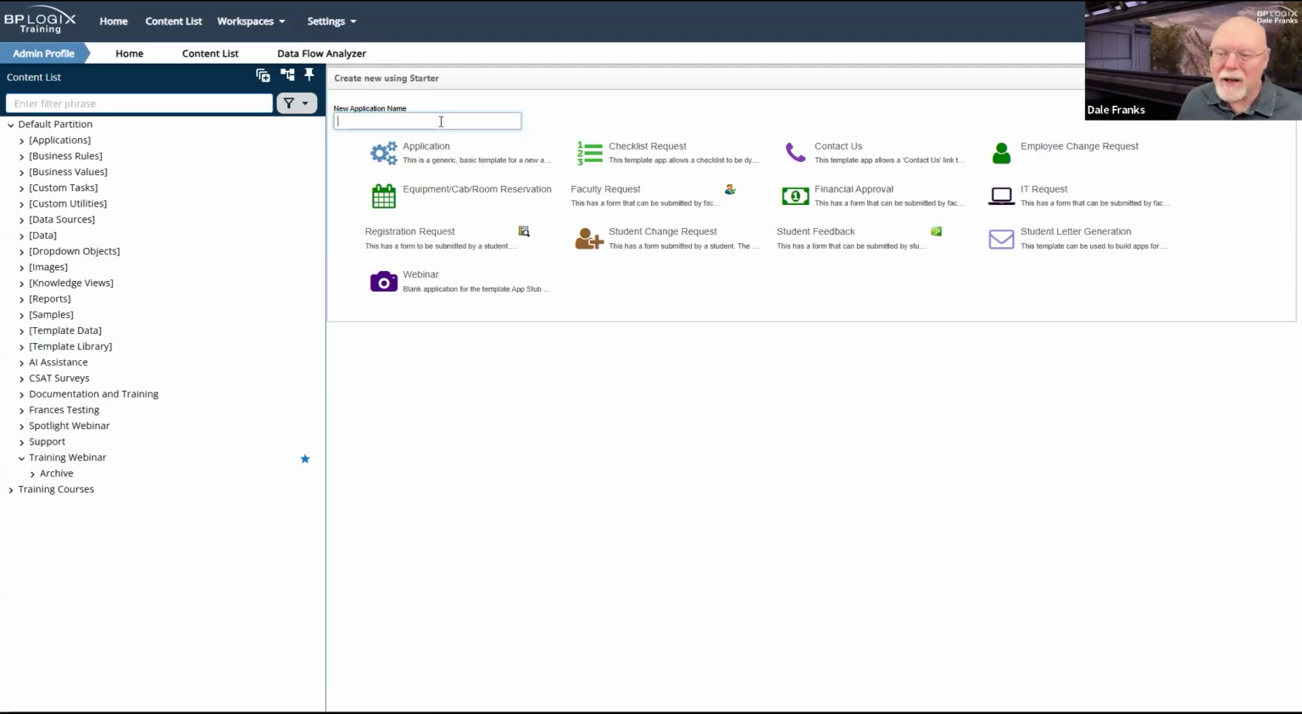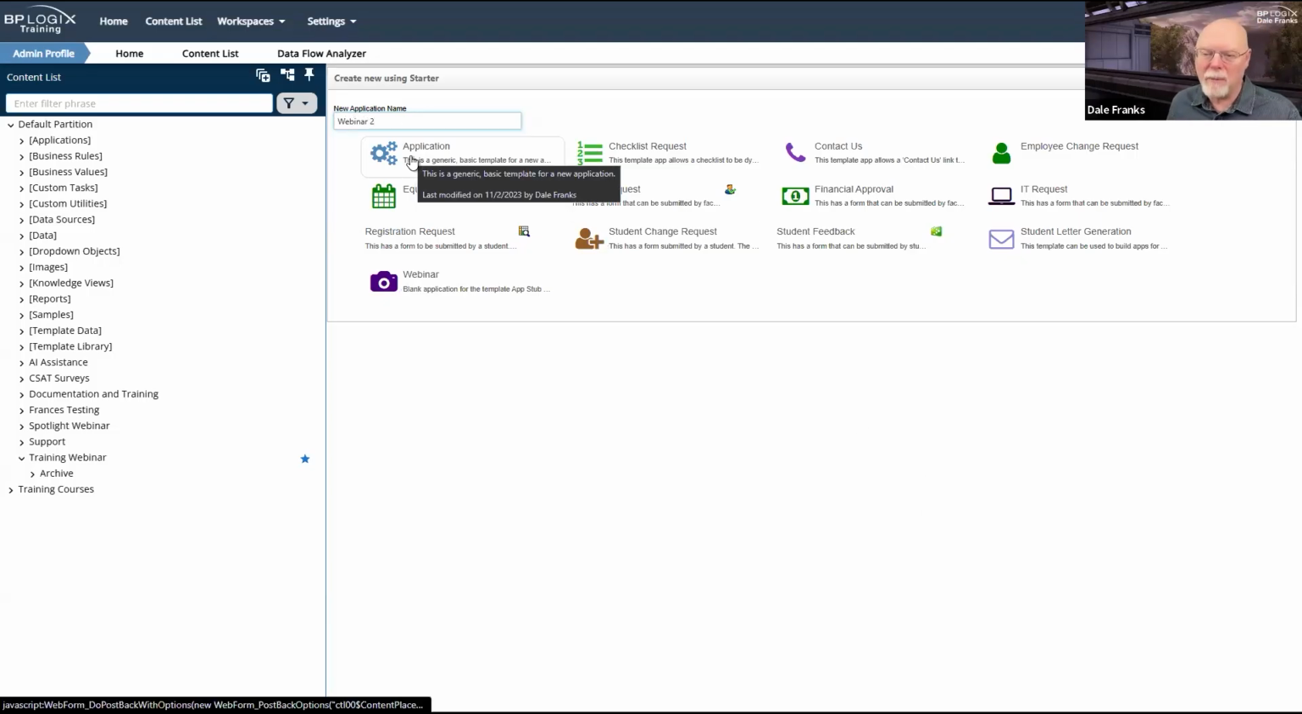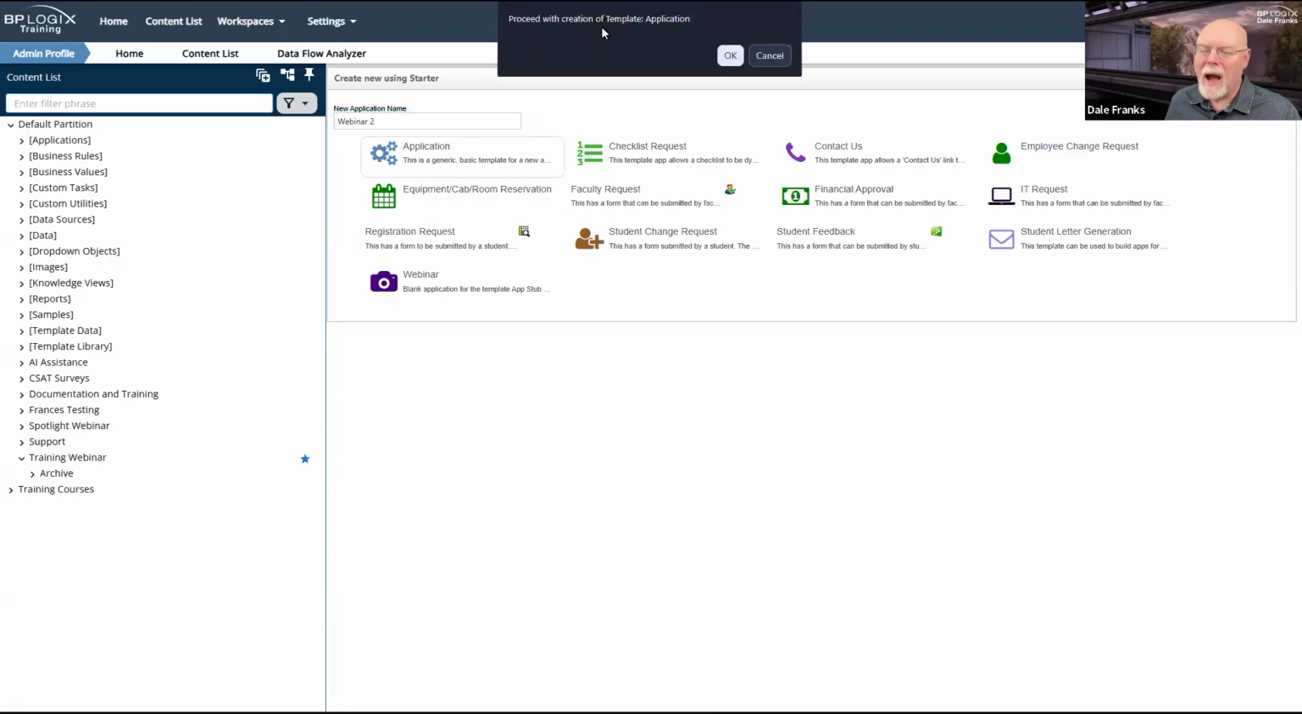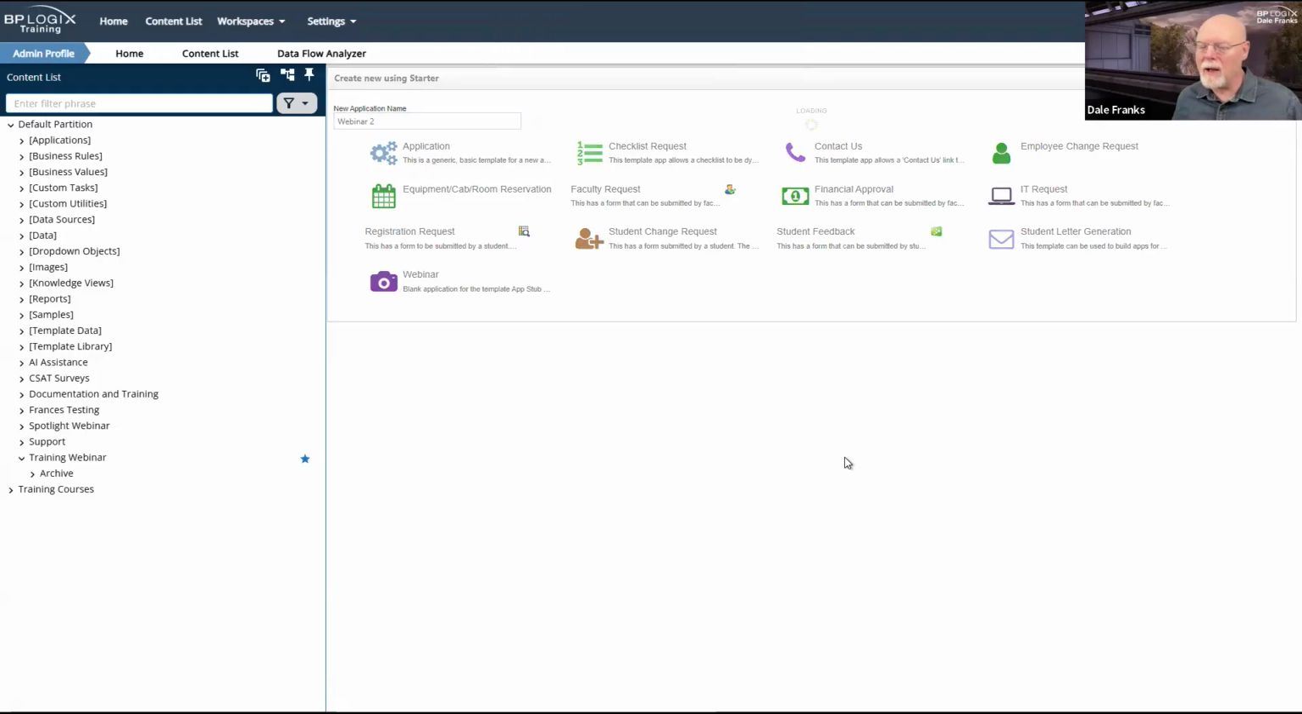I'm still going to need to name it. So until I name it, I don't have an application. So we'll call it webinar 2. And once again, I'll just pick my application template. And it will give me a warning there that says proceed with creation of template application. Okay, well, that's what I want to do. So I'll go ahead and hit OK.